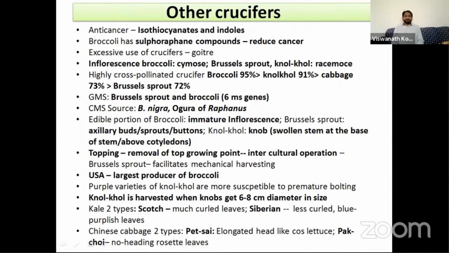And when it comes to kale, there are 2 types of kale. One is Scotch kale with much curled leaves. There is Siberian kale with less curled, blue purplish leaves. And Chinese cabbage is also of 2 types. Pe-tsai has an elongated head like cos lettuce, and pak choi has no heading, with rosette leaves. You see the botanical names are different. Just see the difference in the botanical names also.